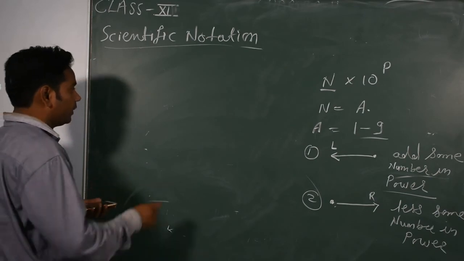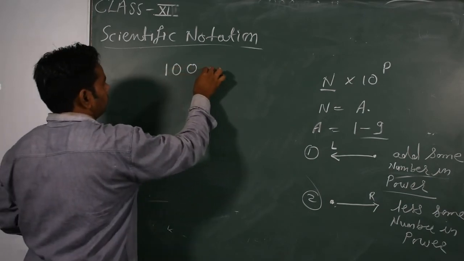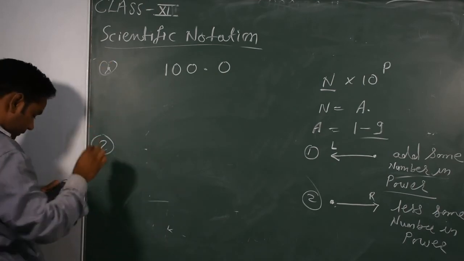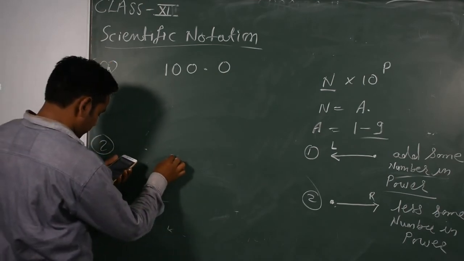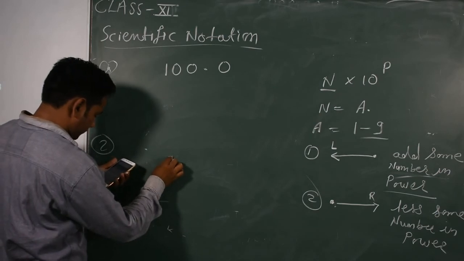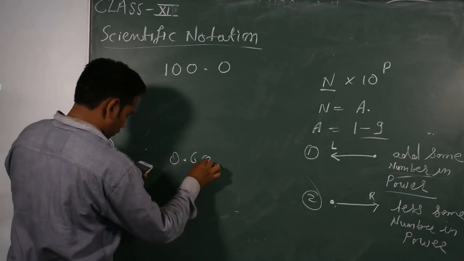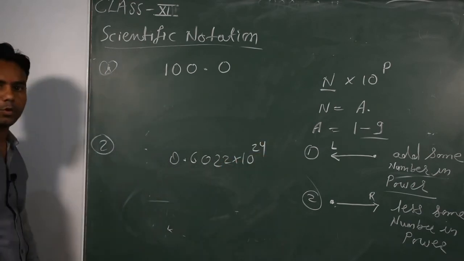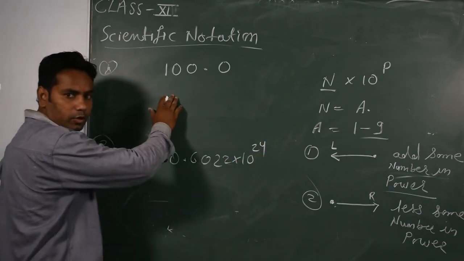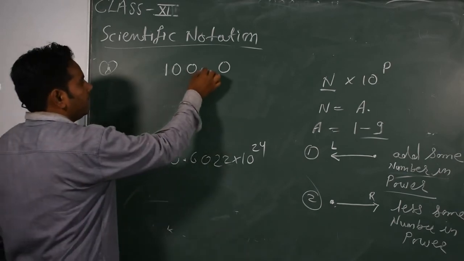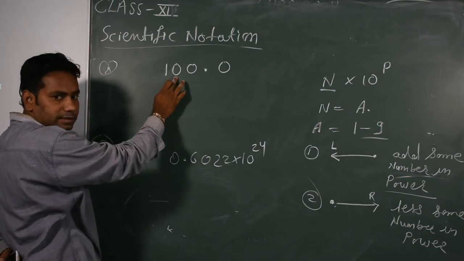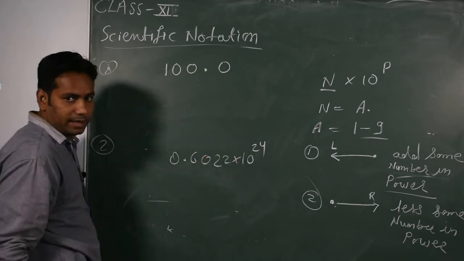Okay, I have one more, and then next you solve it. The next is 0.6022 into 10 to the power 24. I think you have solved it already. What happened here? If I put the decimal point between 6 and the following digit, it becomes scientific notation.